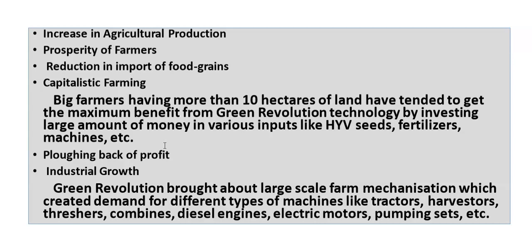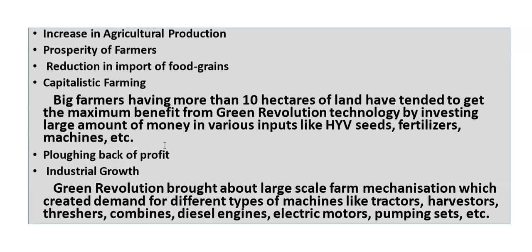And reduction in import of food grains. What happened here? When the high yielding varieties seeds helped them to grow their own food grains, they need not import it from outside. They grew their own food grains, and from the money they purchased more food grains, and they used to grow it on their lands.